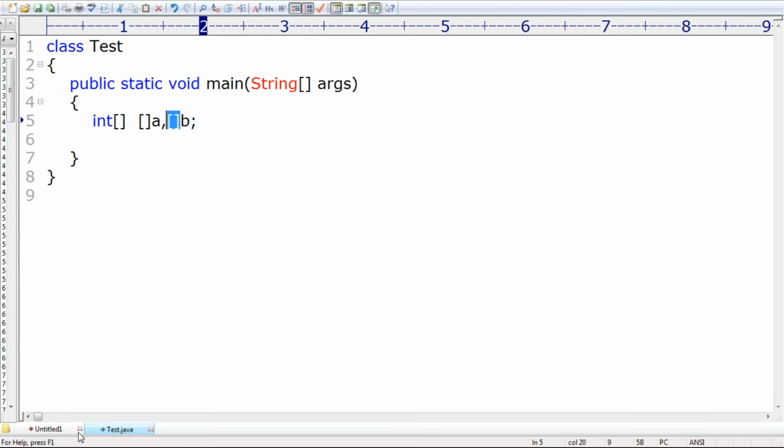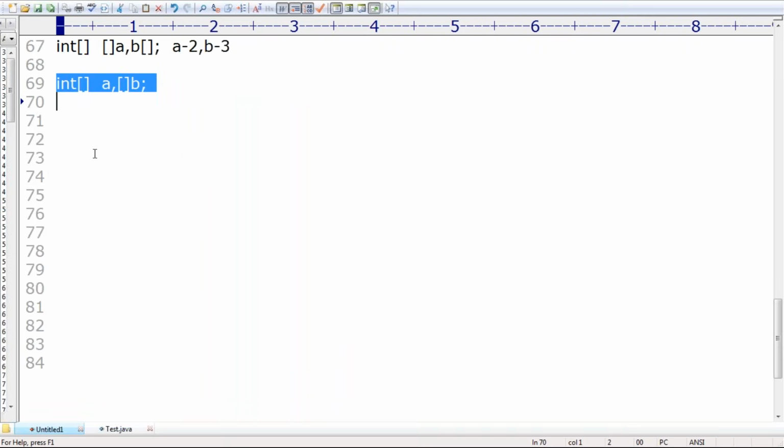Okay, that's all. Can you please tell, is it valid or not? Excellent. Just have a look. int[] a, b[], c, d I'm taking like this. Can you please tell, is it valid or invalid? Yes, invalid. The reason for that you people are already aware. Here is the problem, sir.